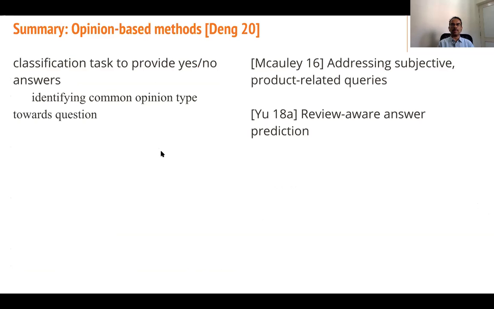So what is the summary of the opinion-based approach, the seminal one which we talked about here and the one which we didn't cover, which is McAuley 16, addressing subjective product-related queries, and review-aware answer prediction in U18A. Classification tasks to provide yes or no answers, identifying common opinion type towards the question.